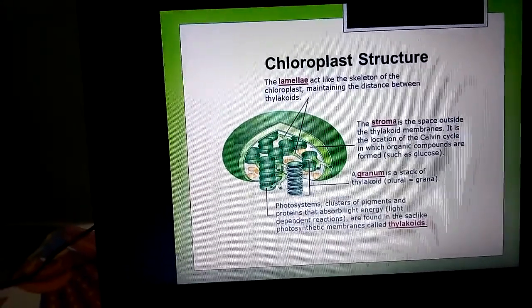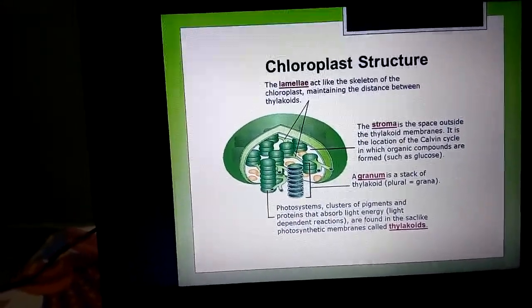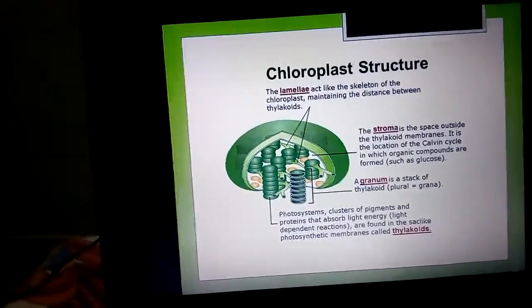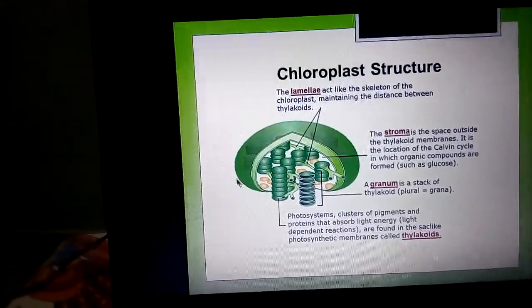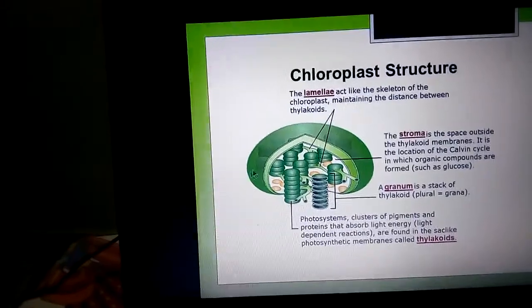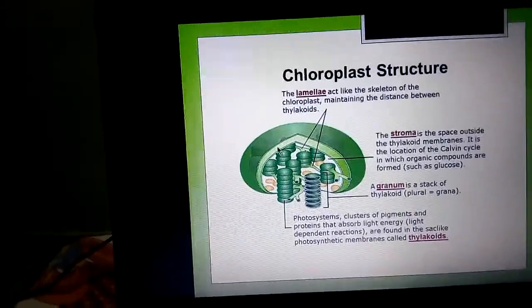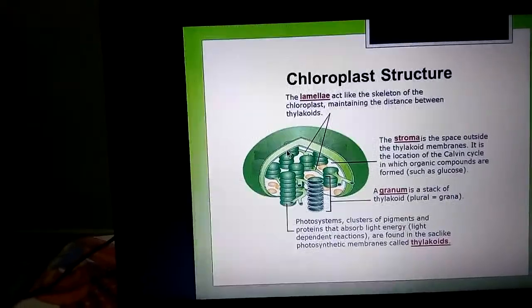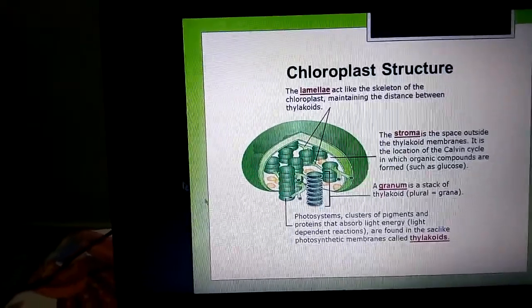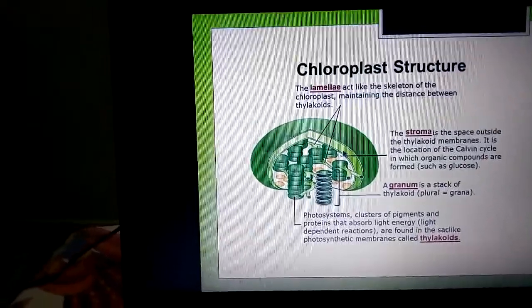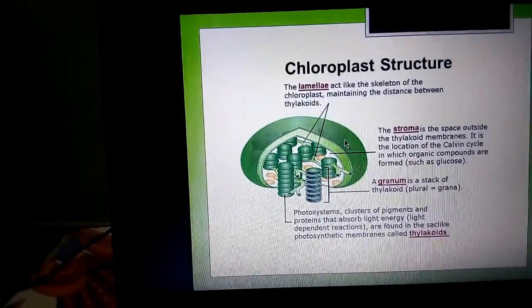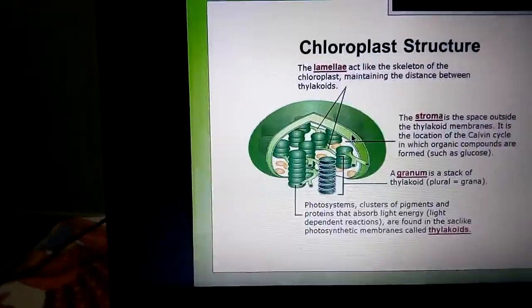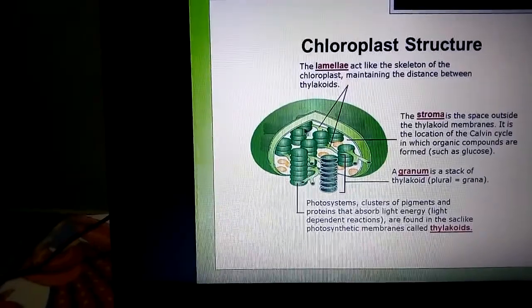Each membrane is about 50 angstrom thick. The membranes are separated by a 100 to 300 angstrom distance, and the space is called periplastidial space.